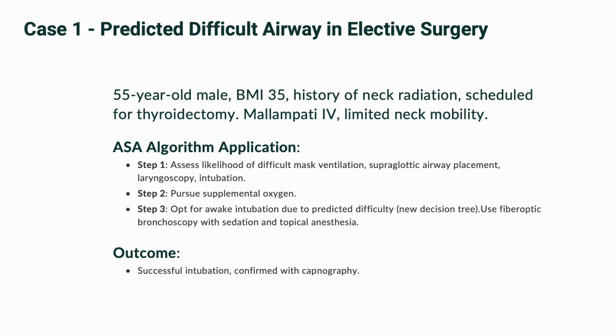Step 3. The algorithm's decision tree indicates awake intubation as the safest choice, preserving spontaneous ventilation. We choose fiber optic bronchoscopy, as the ASA notes its 88 to 100% success rate. We sedate lightly, apply topical lidocaine, and proceed. The scope navigates the distorted anatomy, we place the tube, and capnography confirms placement, per ASA recommendations. This case shows how the 2022 updates, especially the decision tree, help us preemptively choose awake intubation, ensuring safety in a high-risk elective surgery. Preparation turned a potential crisis into a controlled procedure.